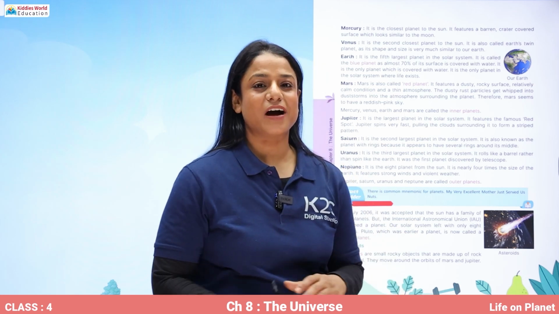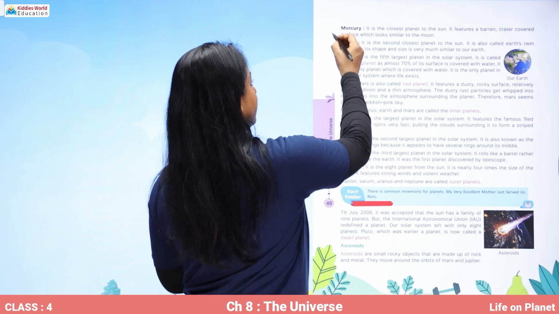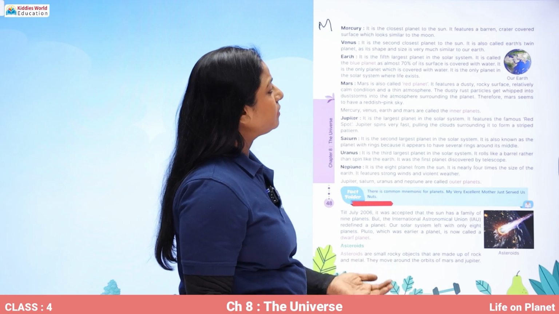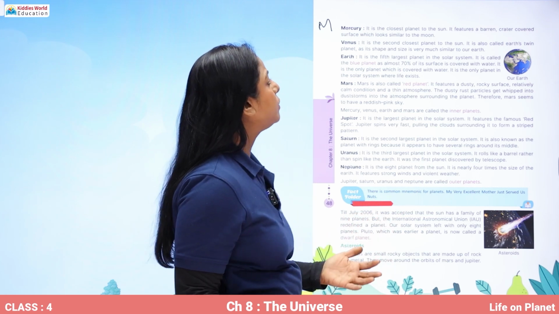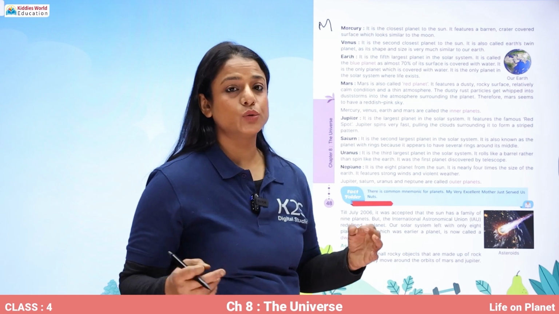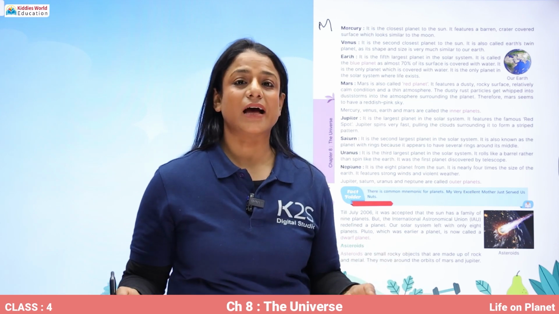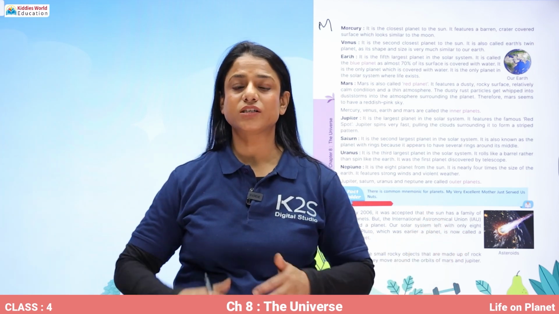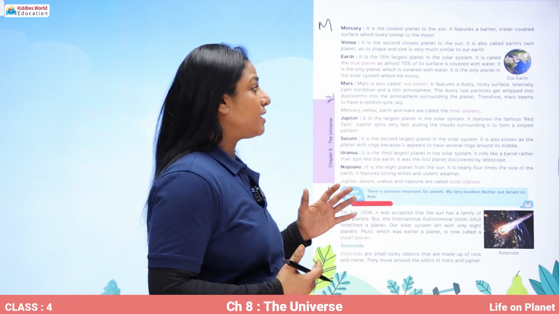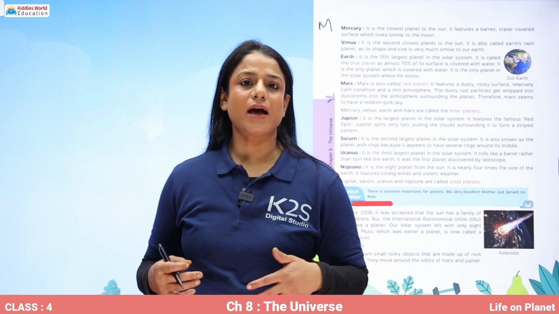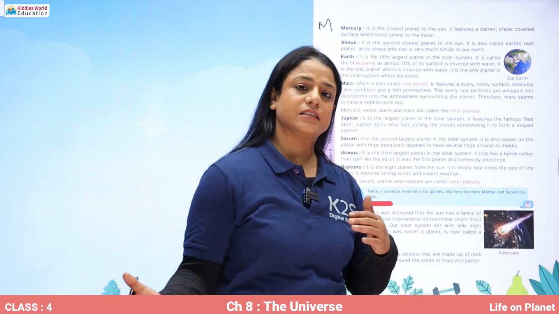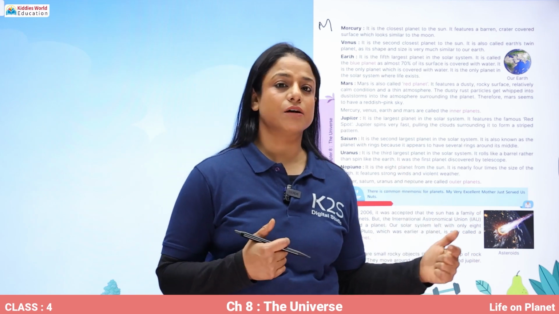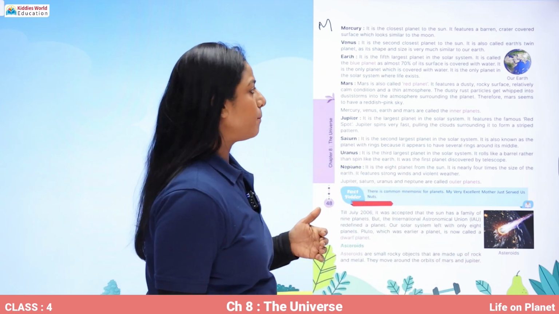The first planet of our solar system is Mercury. It is the closest planet to the sun. It features a barren, crater-covered surface which looks similar to the moon. As you all know, the surface of the moon has big holes called craters. Similarly, the surface of Mercury also has big craters on it, and its surface looks similar to that of the moon.